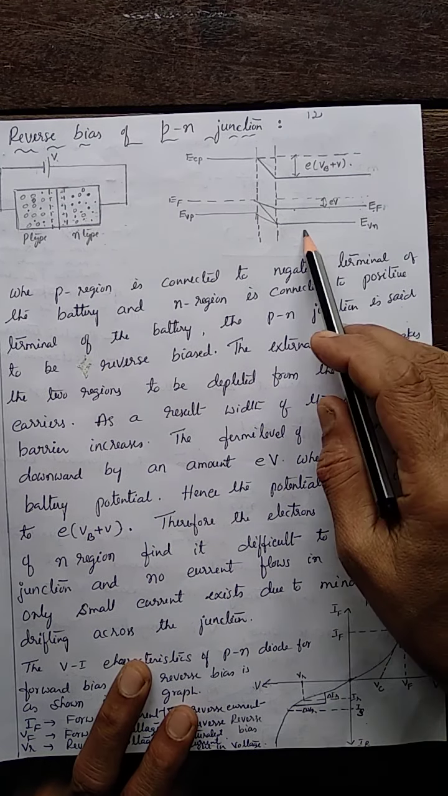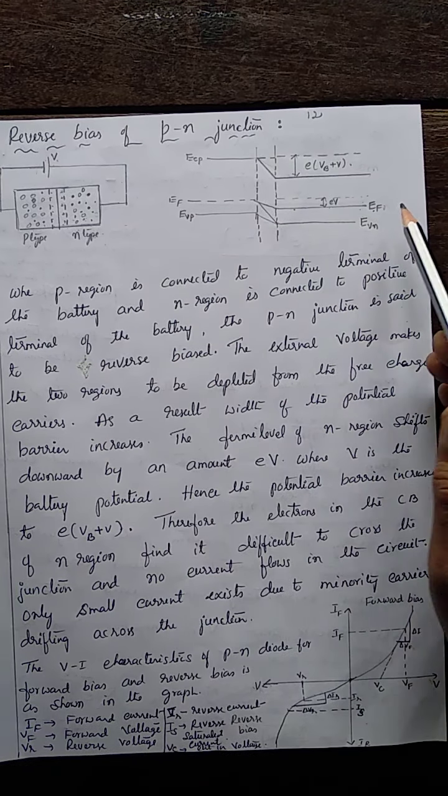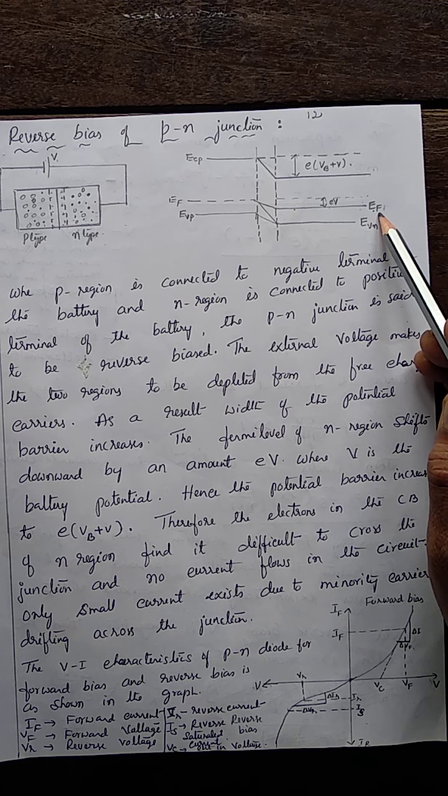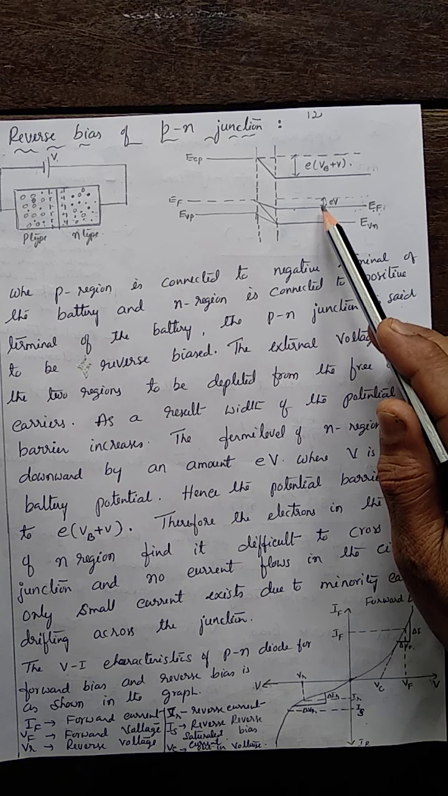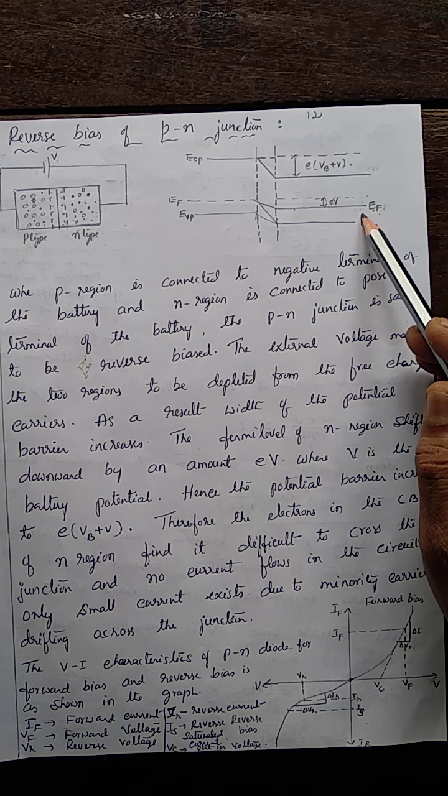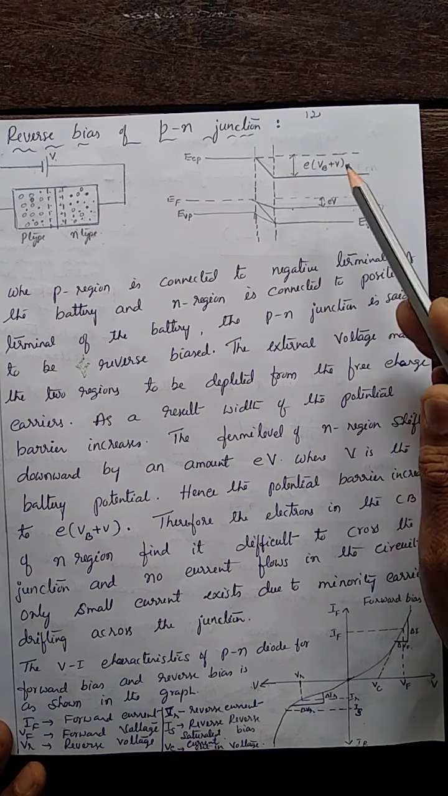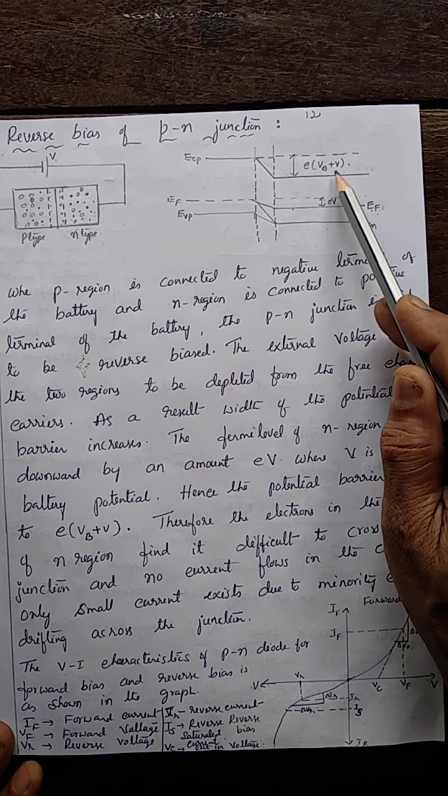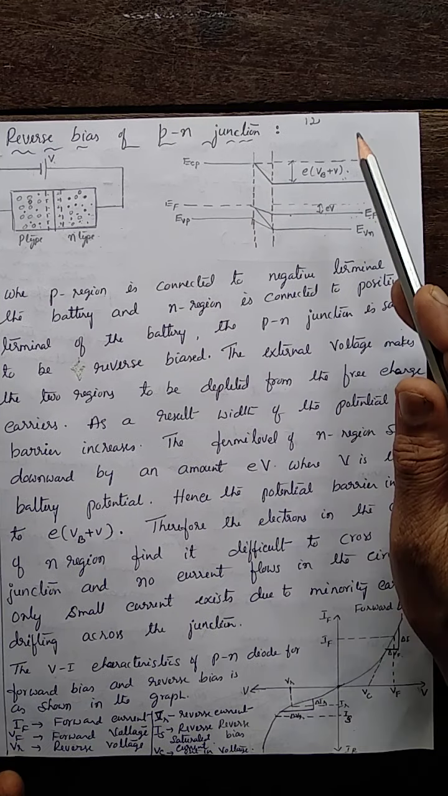See here, in the energy level diagram, when it is reverse biased, what we observe is that the Fermi level of the n-type gets shifted in the downward direction. When it is shifted, as a result, the width of the potential barrier increases by an amount equal to e(VB plus V). By this amount, the width of the potential barrier increases.